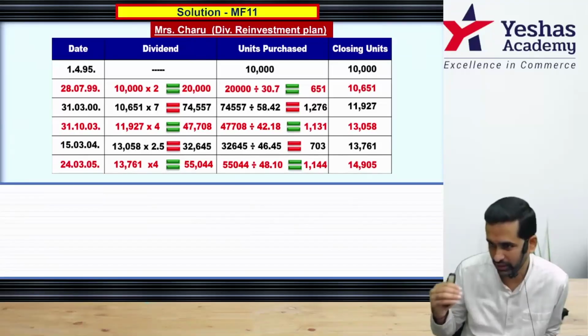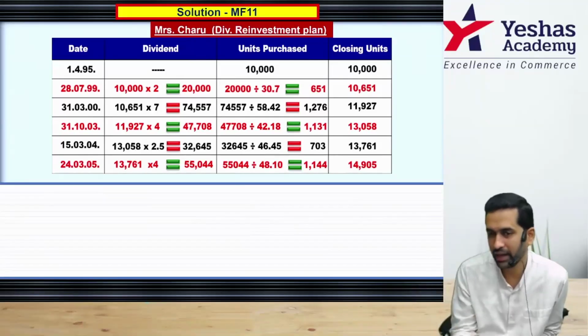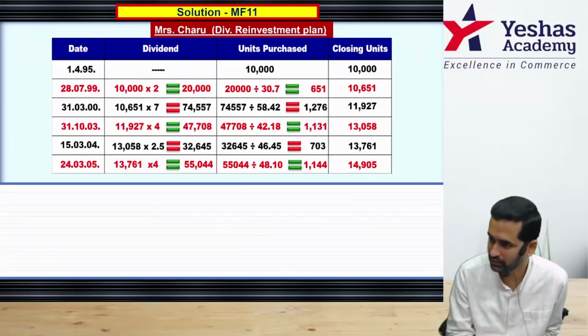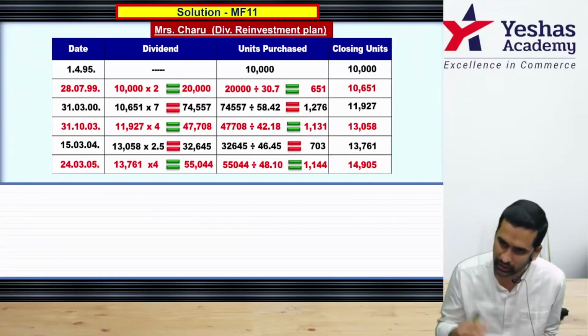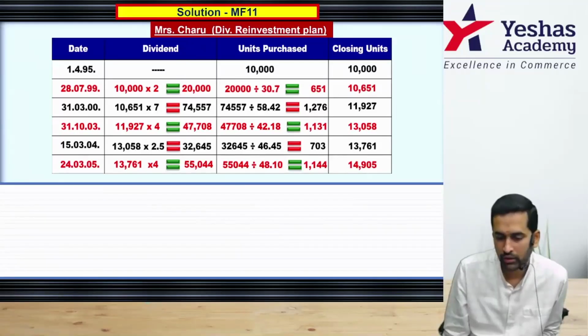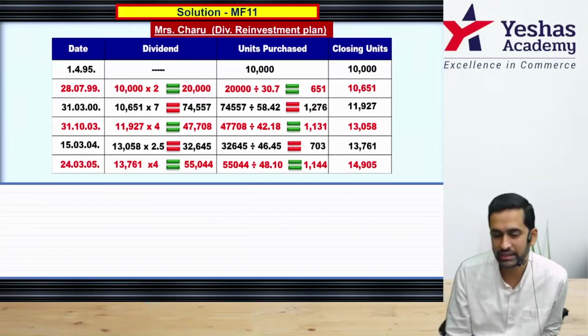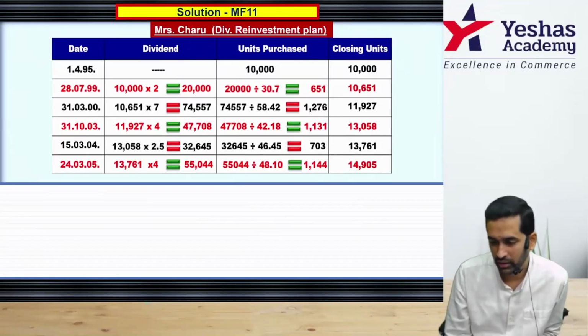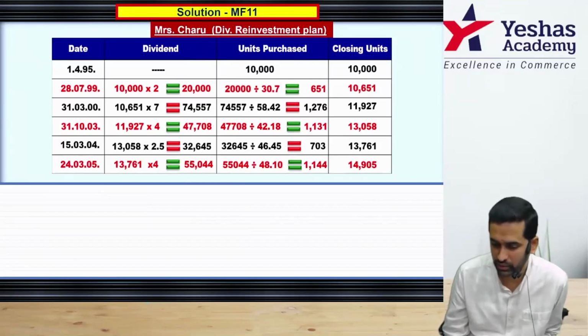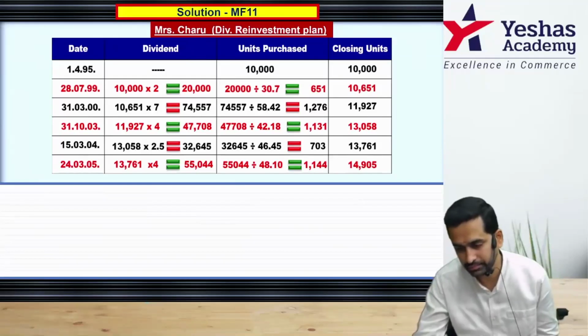But from here, everywhere you'll have slight difference. Finally, you may have 2-3 extra units as per the calculation. Don't worry. If you have already written decimals, continue. Sorry, let's complete the sum first. 10,651. Then that becomes base on which 70% dividend. So that will be 7 rupee on 10. And this is 74557. And this you have to repeat till the end.